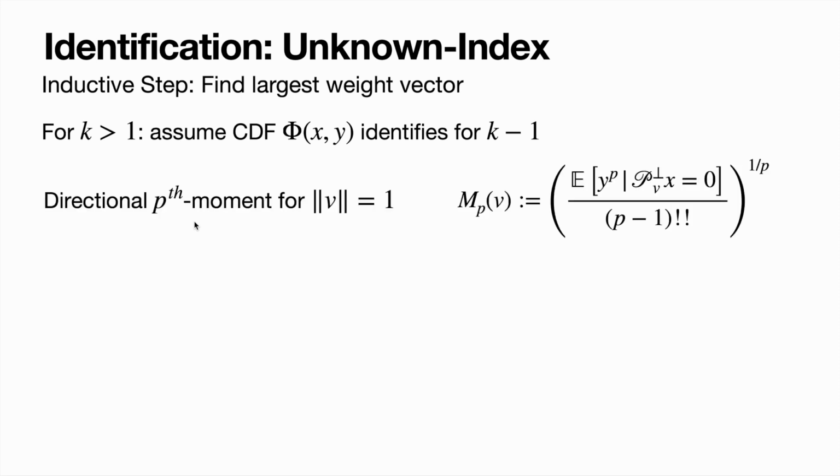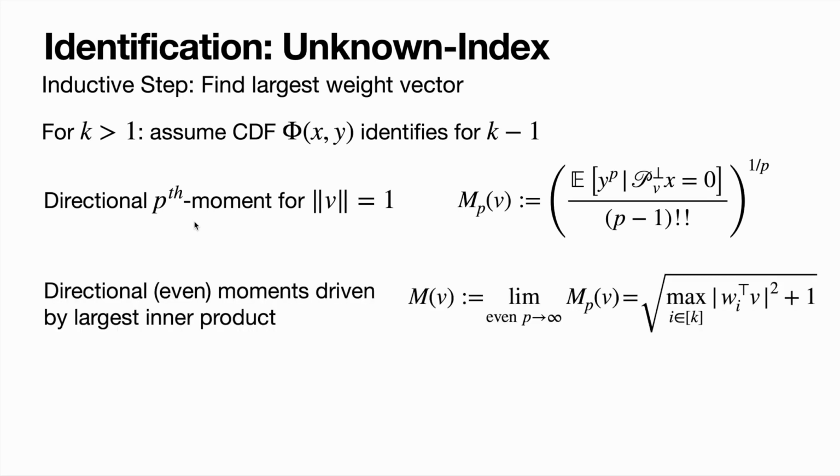So the first step is to define what's called the directional pth moment. For any unit vector, the directional pth moment just looks like a standard moment calculation, with the exception that in the expectation, we're conditioning on the fact that the projection of X onto the null space of the vector V is 0. And we can do this because we are just trying to prove identifiability. So we can assume that we have infinite samples, and we're excluding any X whose projection onto the null space is non-zero.